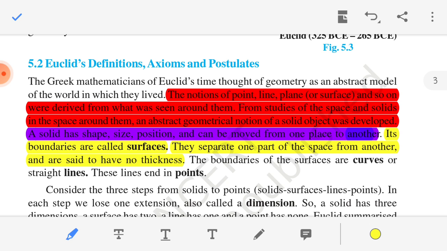The boundaries of surfaces are curves or straight lines, and lines end in points. Examples are the cuboid, cube, sphere and cylinder, which are different kinds of solid shapes.